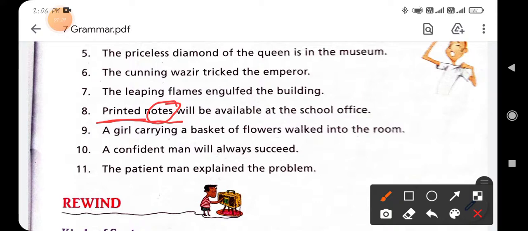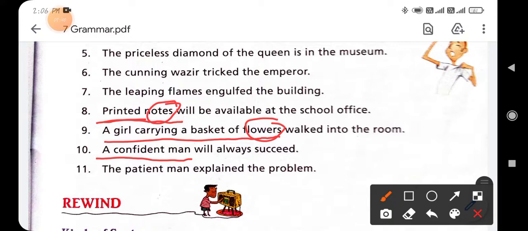Next is: a girl carrying a basket of flowers. It is the subject part of the sentence, and flower is the noun word, and the rest of the words will be the attribute. Next is: a confident man will always succeed. So you will underline the words a confident man. Man is the subject part, it means the noun part, and the rest, a confident, will be the attribute of the sentence.